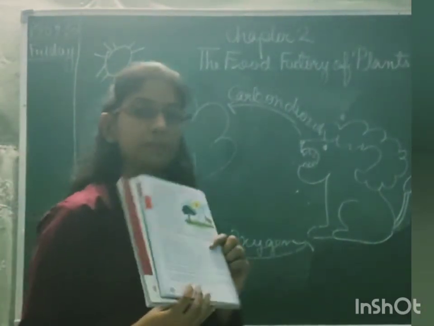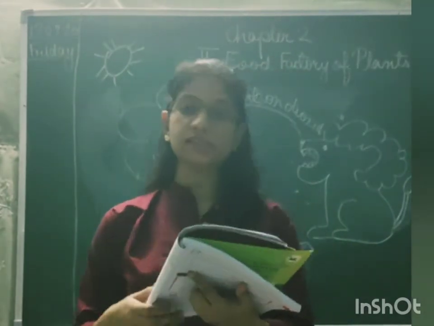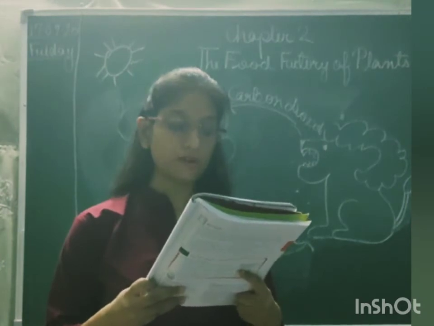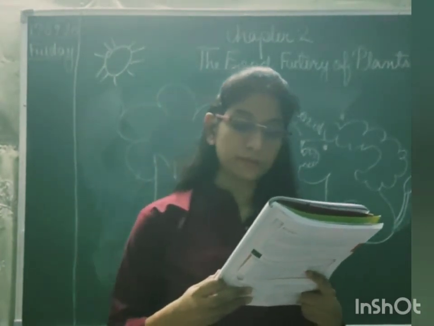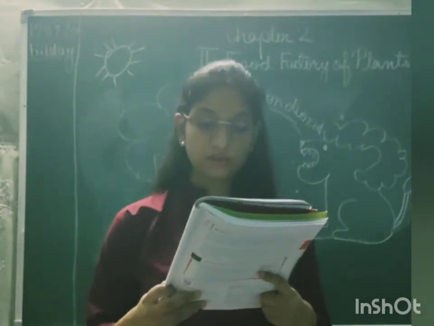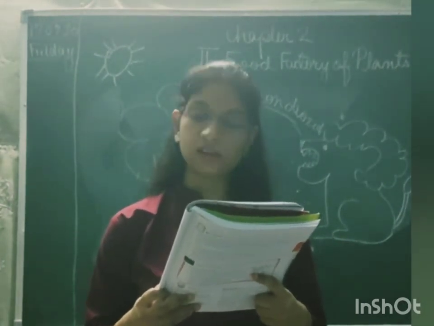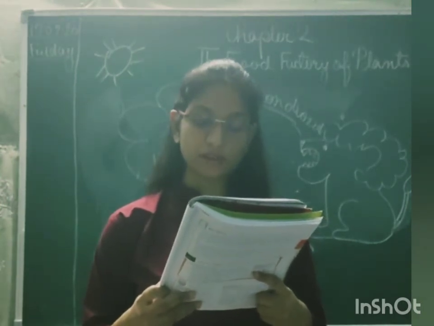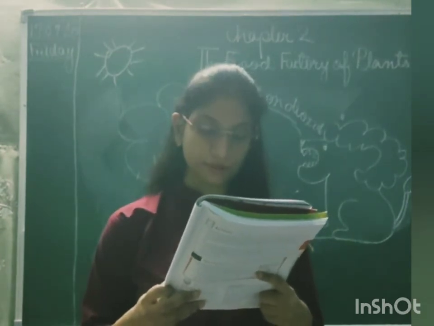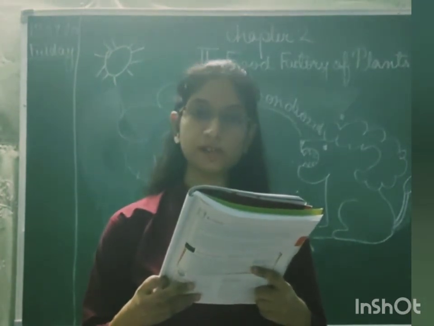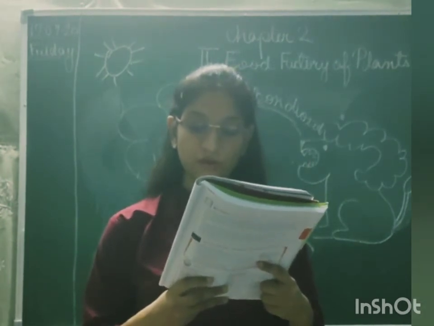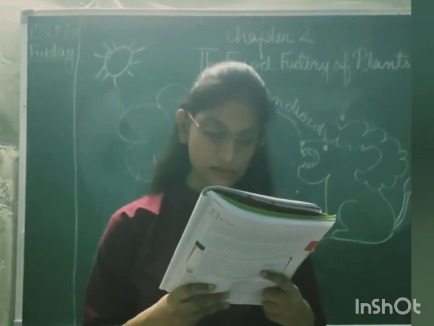I've also got my book here, page number 20. Balance in nature. There is an optimum balance in nature between the number of plants and animals. We know that plants and animals are interdependent on each other for survival. So if the number of plants suddenly increases, the carbon dioxide breathed out by the animals will not be sufficient for the plants to make food. Similarly, if the number of animals suddenly increases, plants may not be able to provide sufficient amount of food and oxygen to all the animals.